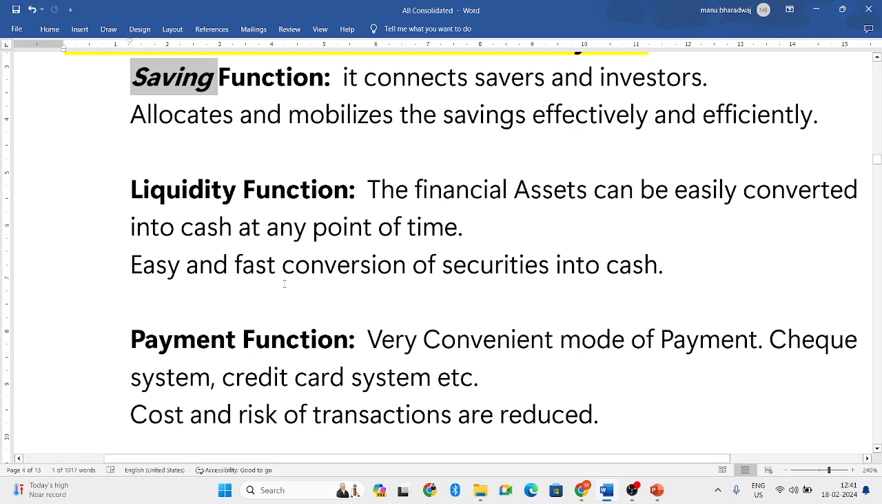Next is the payment function. The financial system has been developed so far that recent trends have been formed in terms of buying of shares and all. You can use cheque payment, credit card system. Nowadays they have even introduced UPI payment systems also. So very conveniently we can make the payment, and the risk is also reduced. No cash dealings. Everything is done through the online method only.